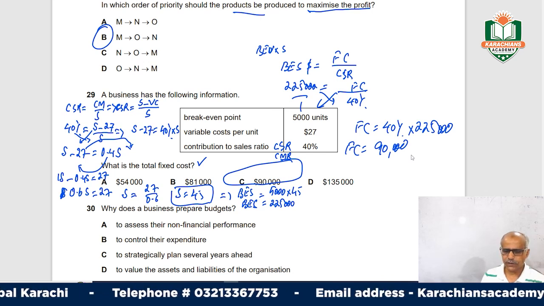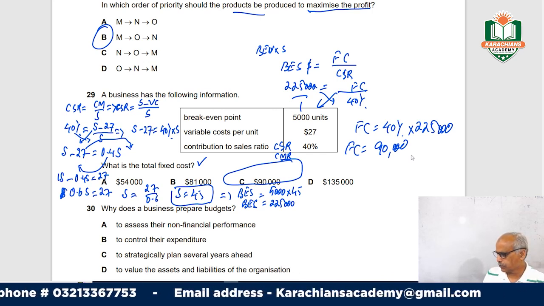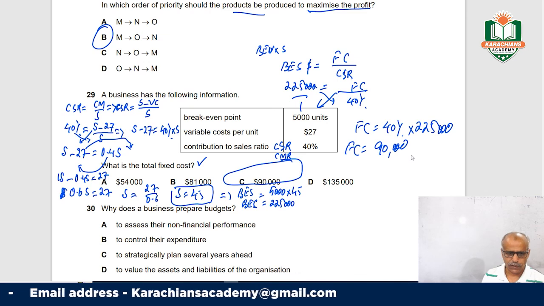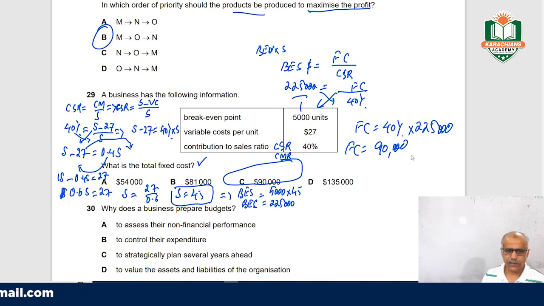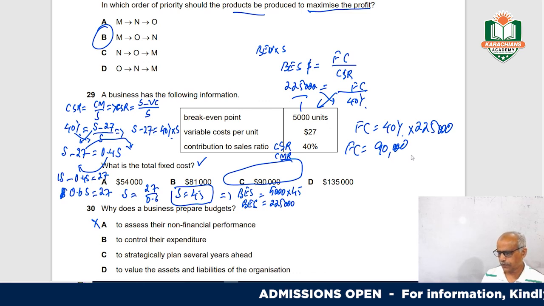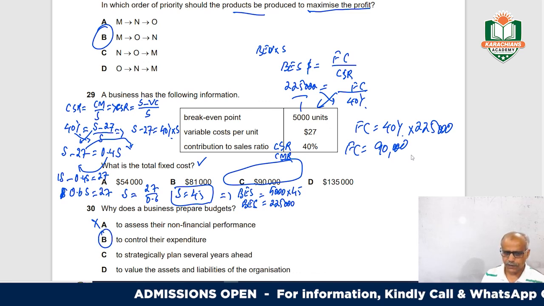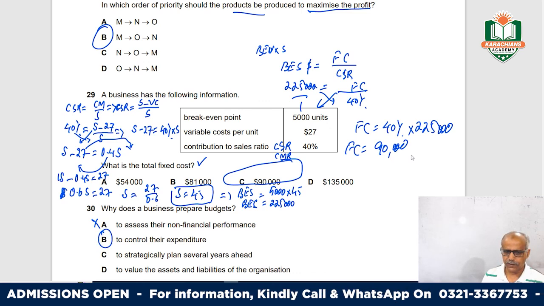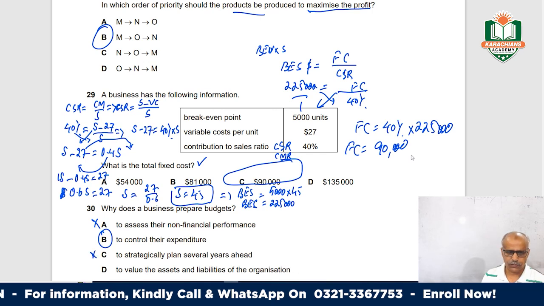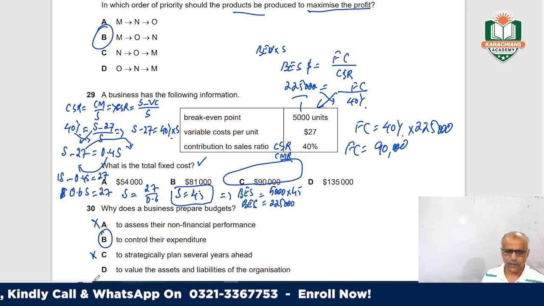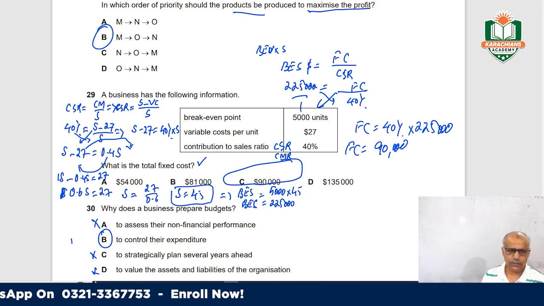Now move on to the last question, because we are running short of time and the video is becoming longer. Why does the business prepare budgets? To assess their non-financial performance? No, it is not. To control their expenditures? Yes, this is right. To strategically plan several years ahead? No, this is wrong. To evaluate assets and liabilities? No, this is wrong. Your answer is B.